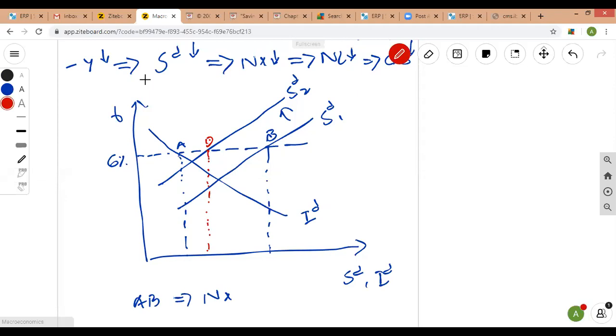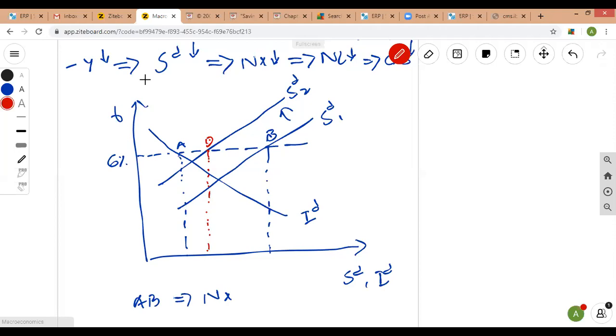So now the new lending, the capacity of an economy to lend out money to other countries, or to finance the current account, has declined because of an economic shock. That economic shock initially resulted in lower income, which resulted in lower savings, and lower savings translated into lower net export, lower net lending, and a decline in the current account surplus. So this is how economic shocks affect the small open economy.